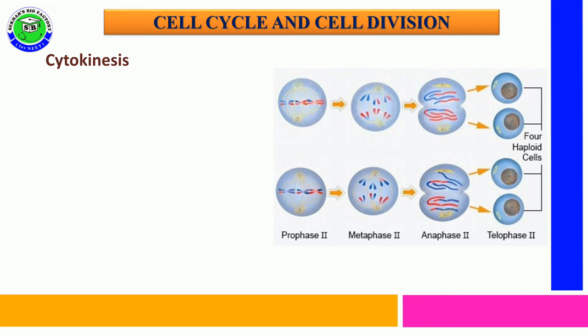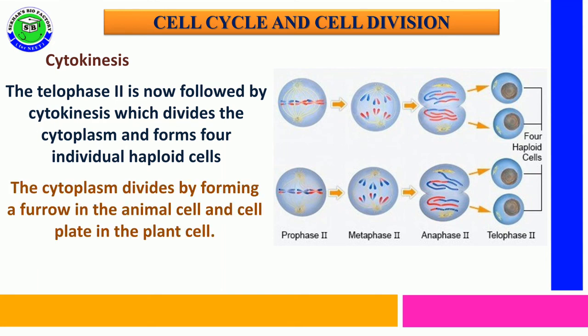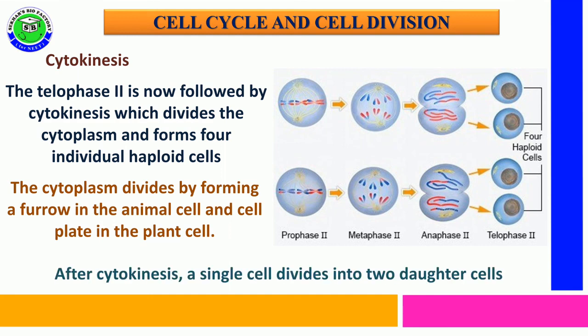Finally, cytokinesis takes place. Telophase 2 is followed by cytokinesis, which divides the cytoplasm and forms 4 haploid daughter cells. The cytoplasm is divided by the formation of either a cell furrow in the case of animal cells or a cell plate in the case of plant cells. After cytokinesis, each cell divides into two daughter cells.